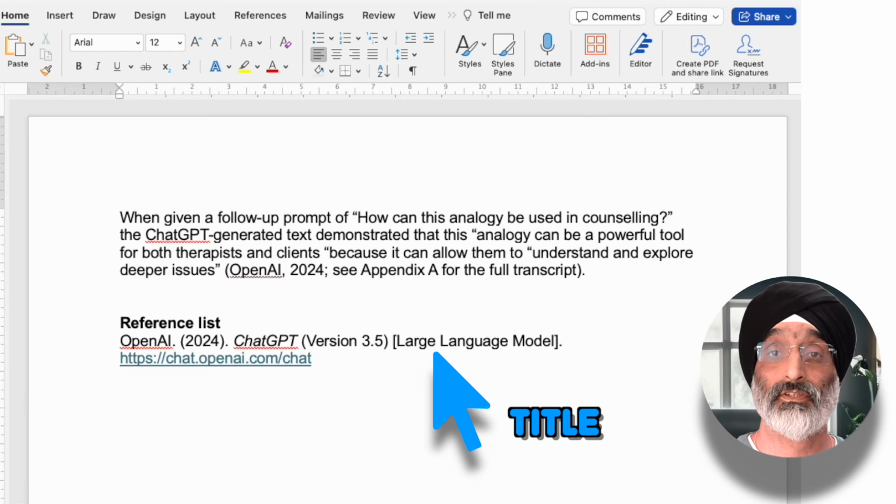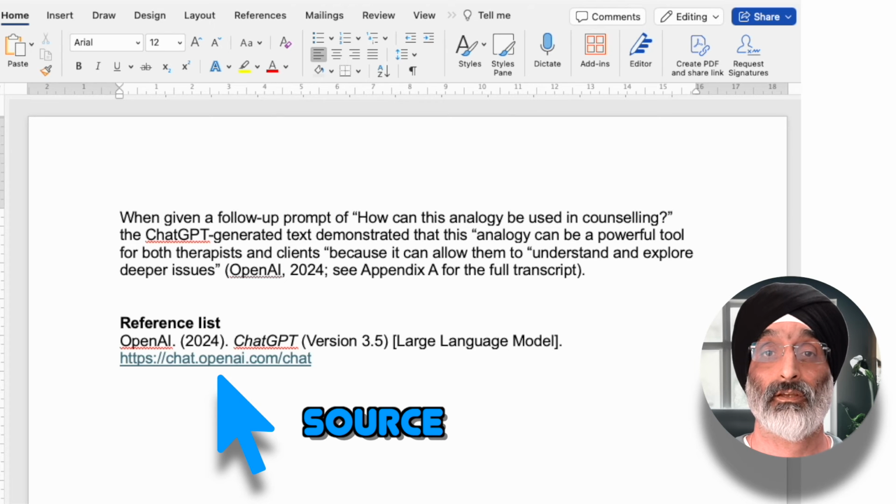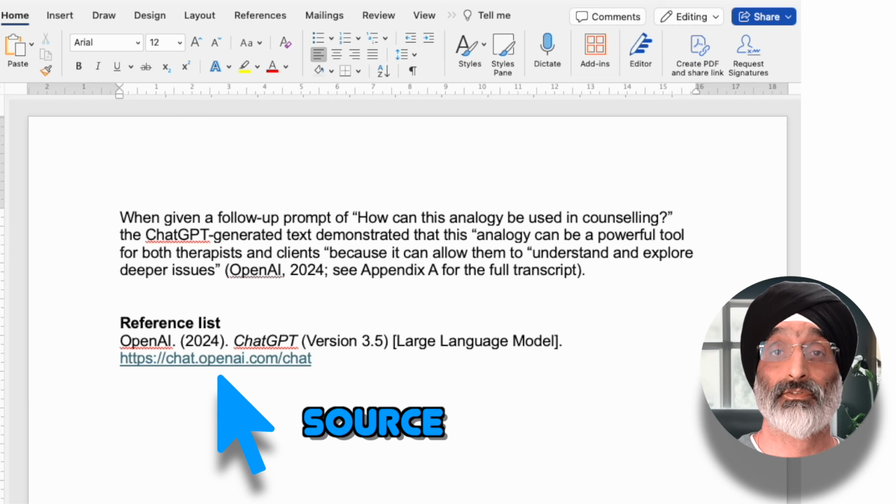Bracketed text is used in references for additional information when needed to help readers understand what's being cited. In this reference, we provide the descriptor large language model in square brackets. Source. When the publisher name and the author name are the same, you don't need to repeat the publisher name in the source element of the reference. You can move directly to the URL.